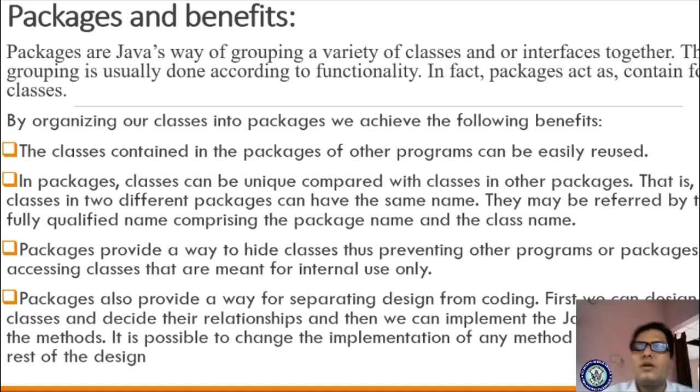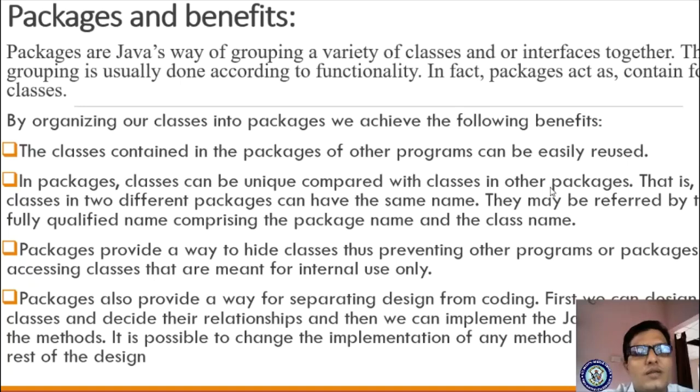Let us see the benefits of packages. The classes contained in the packages of other programs can be easily reused. If I place any class in a package, I can make use of that package easily. Second point: in packages, meaning folders, classes can be unique compared with classes in other packages.